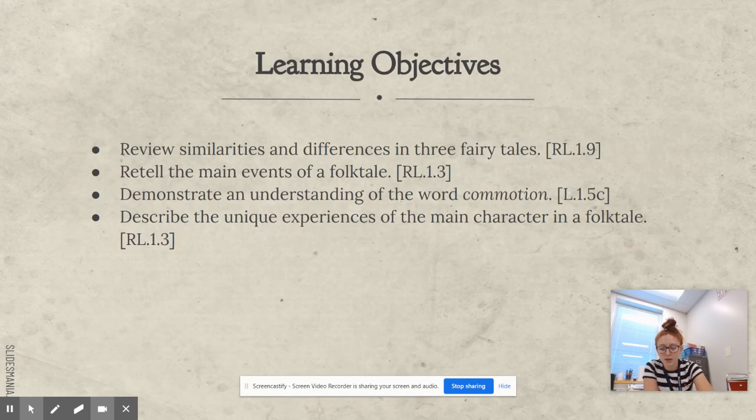All right, friends, let's make sure that we have completed all of our learning objectives, and then I will let you go to complete your Nearpod. We reviewed the similarities and differences in 3 fairy tales with our Venn diagram. We were able to retell the main events of Tom Thumb using questions and talking about the story elements. We were able to define and understand the word commotion. And in just a moment, you're going to describe the unique experiences of a main character, Tom Thumb, in a folktale. All right? I will see you next time.